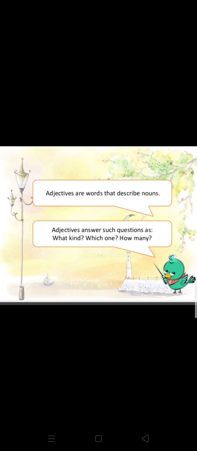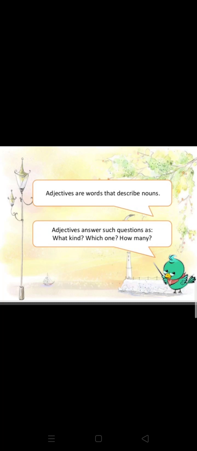I have a blue pen. So pen here is a noun and blue is an adjective, which is telling us which color of pen I am having. So adjectives are the words which describe nouns, which tell more about nouns.